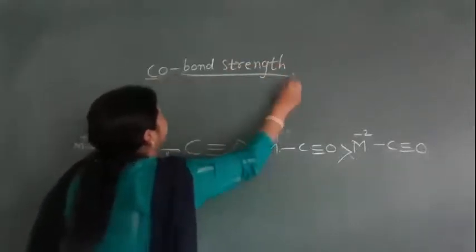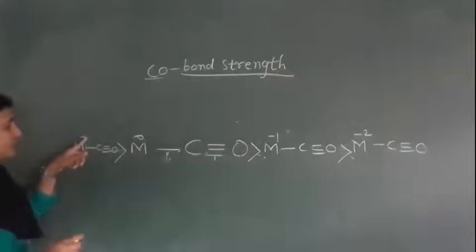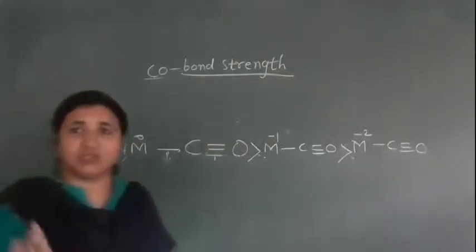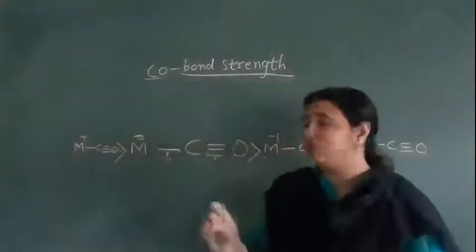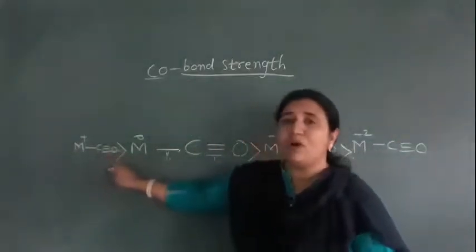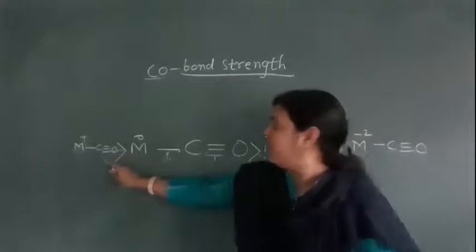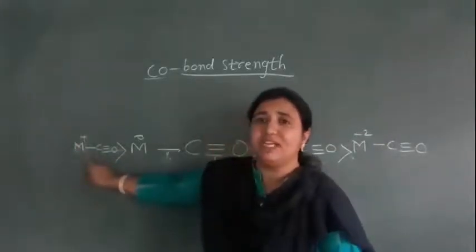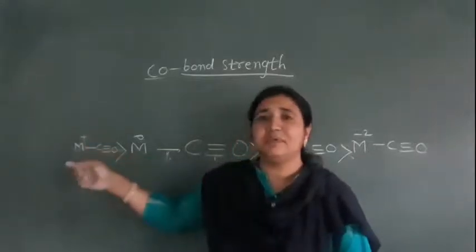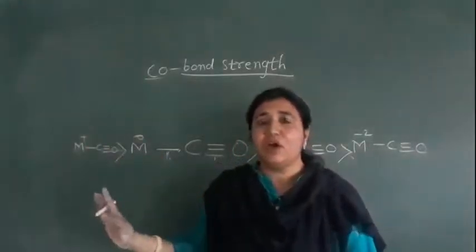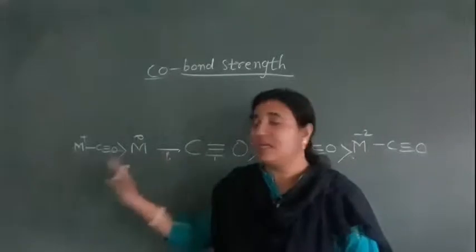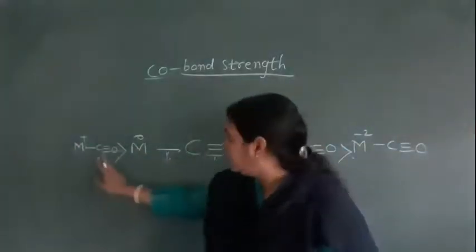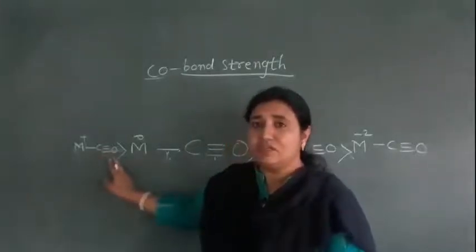CO bond strength order. If there is a plus charge on the metal atom, then the CO bond becomes strong. Why? Because the bond between the metal and carbon becomes weak here. A plus charge on the metal means it will have fewer d electrons, so back bonding is very difficult. So the synergic bonding will be weak, and this CO bond will be strong.